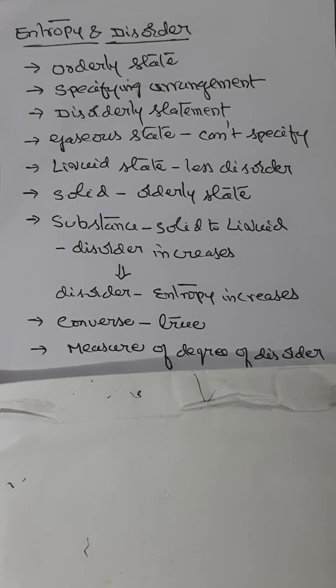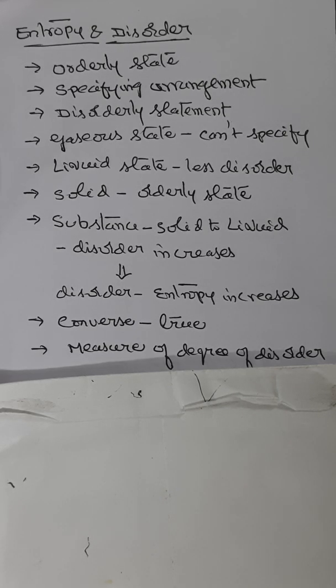The converse is also true. When the substance is converted into water, let us say, and then into ice, the entropy and disorder of the molecules decrease. So we can say that the entropy of a system is a measure of the degree of disorder prevailing among its molecules.